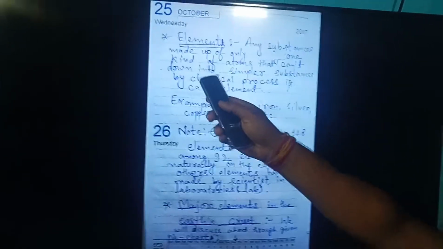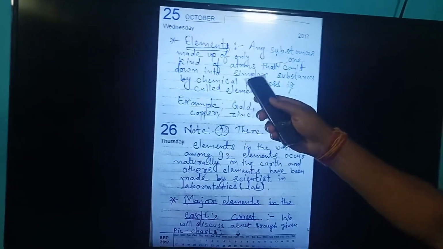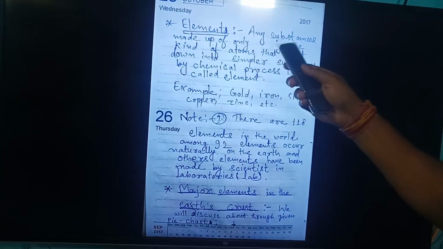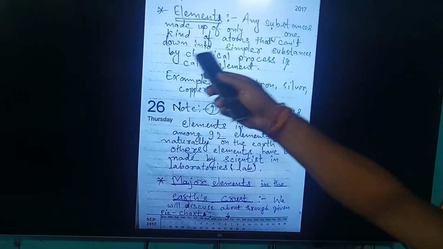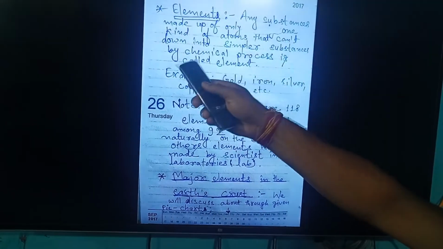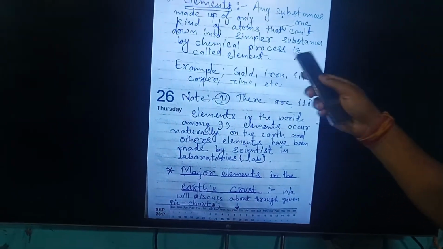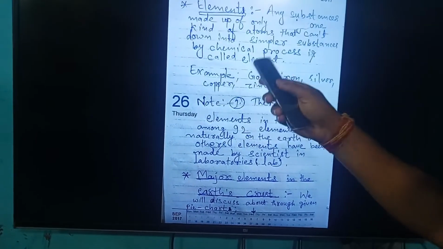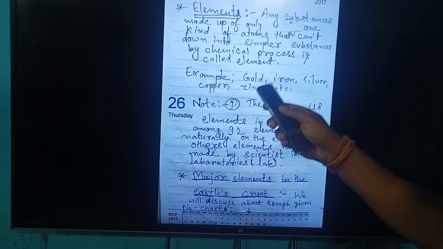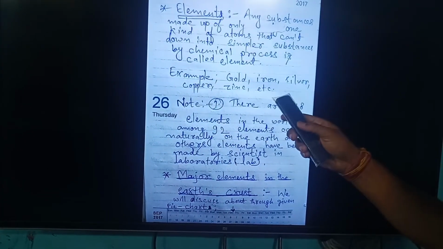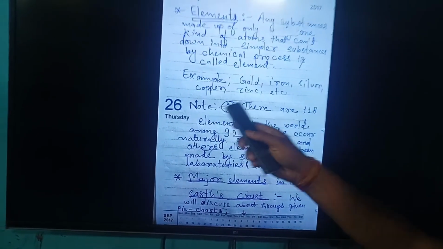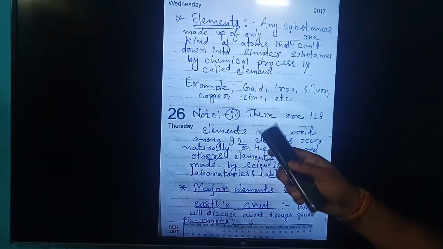So my dear students, elements is another topic. Any substance made of only one kind of atom that cannot be broken down into simpler substances by chemical process is called an element. Examples: gold, iron, silver, copper, zinc, etc. Note 1.